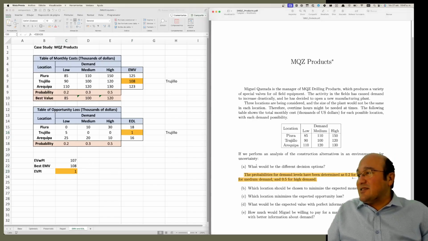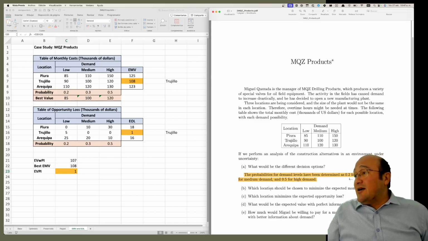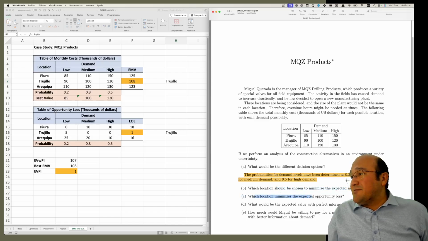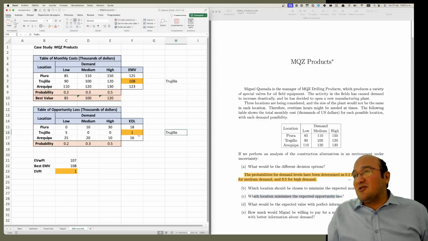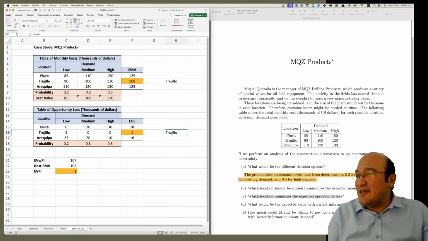So, well, let's answer the questions. We have done different decision options. I will leave you as homework to do it for the realistic criterion, for the Laplace criterion, but we have done it for the optimistic, pessimistic, and regret. Which location should be chosen to minimize the expected monetary cost? Trujillo. Which location minimizes the expected opportunity loss? Well, also Trujillo. Those both criteria must coincide.